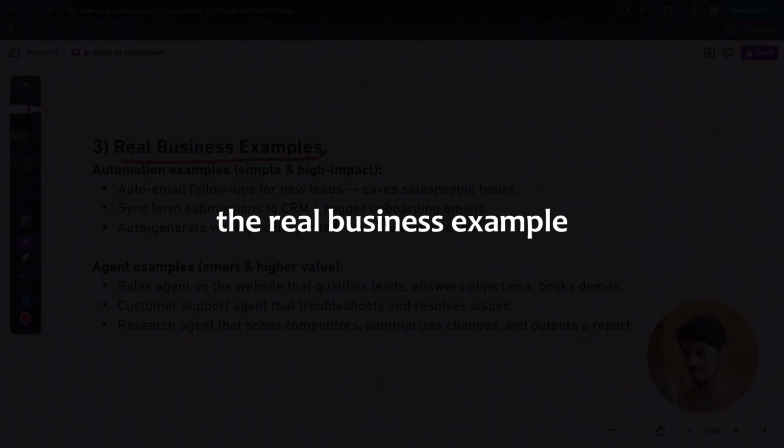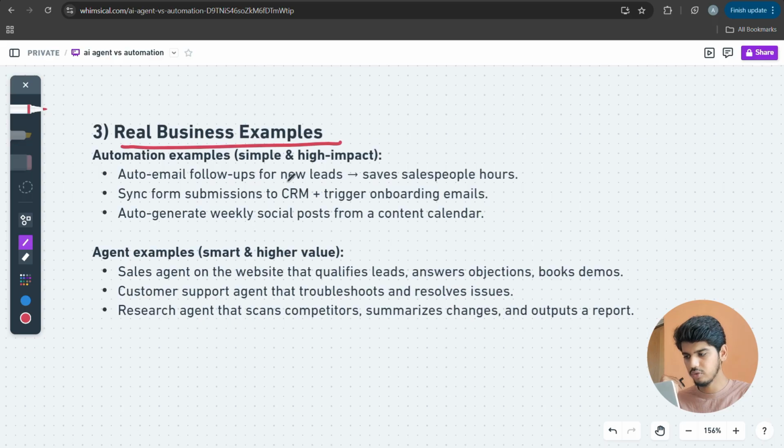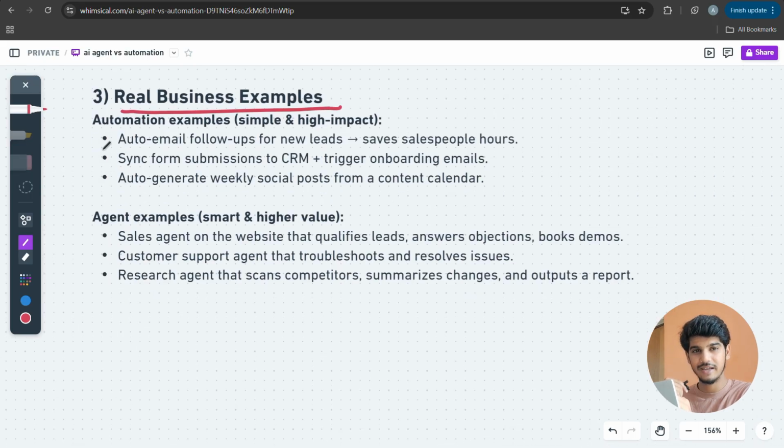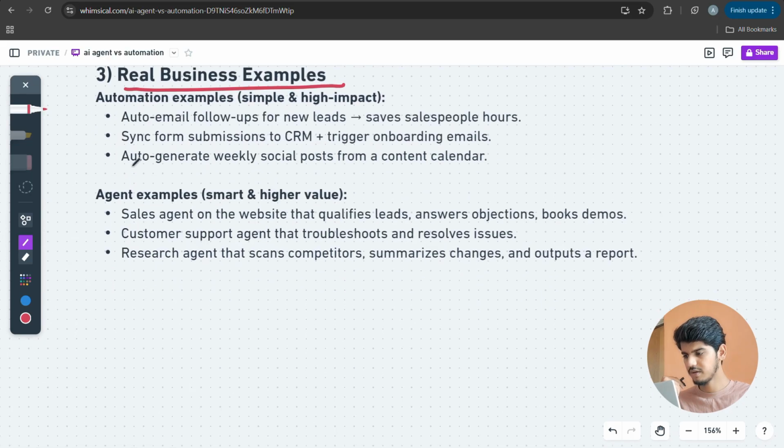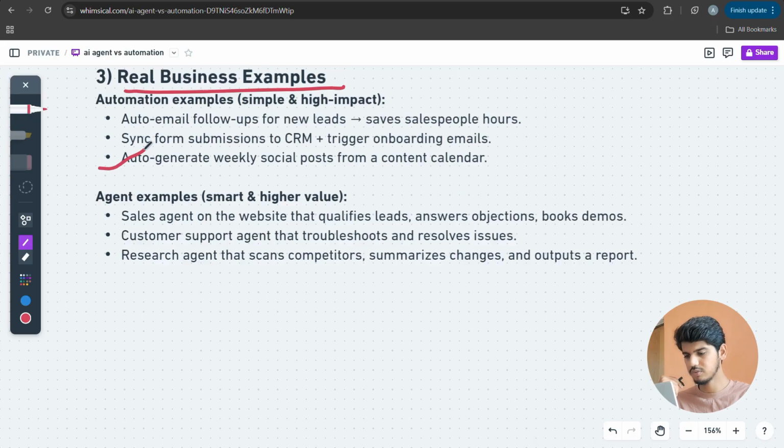Let's take a real business example: auto email follow-up for new leads. As I said, an AI automation is going to follow up with your client by email. You don't need to do any manual work. And why is it called AI automation, not an AI agent? Here we don't want any thinking or self-analysis. We just want to repeat that process. Later in the video, I'm going to talk about how you can combine both AI automation and AI agent and use them. One more example is auto-generating weekly social posts from a content calendar. This also comes under AI automation.